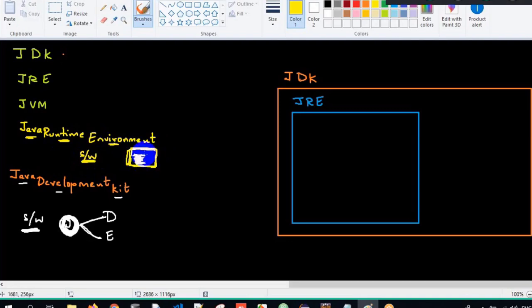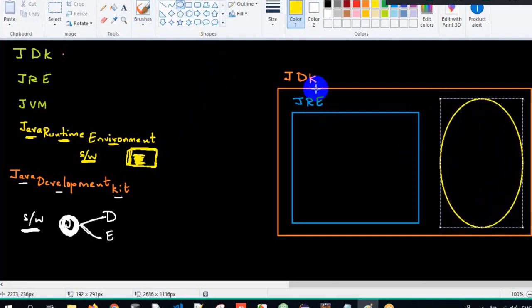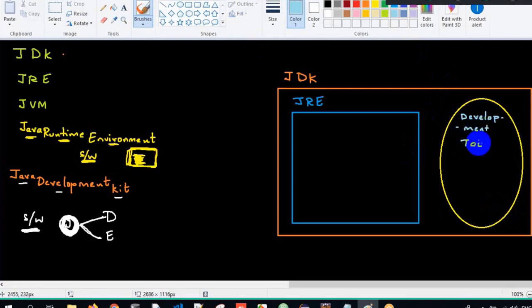Where can the Java programs get executed? It just provides a platform. That is called JRE. And the JDK also contains all the development tools and whatever is necessary, such as the compiler, the interpreter, and libraries like java.util.